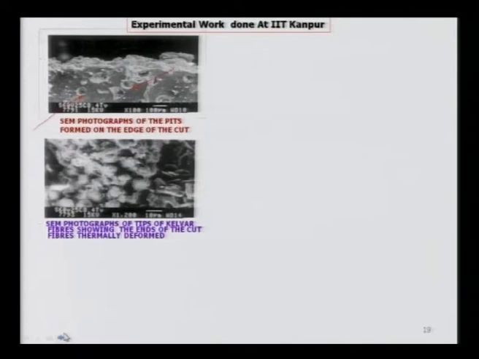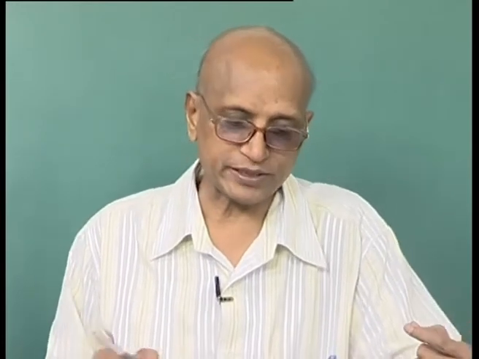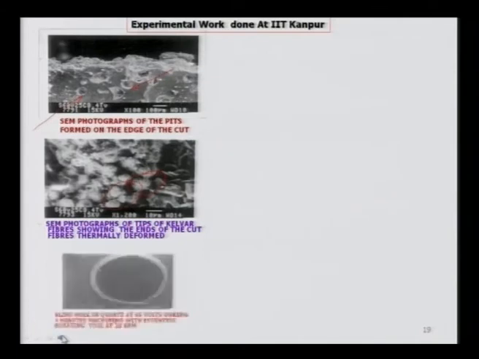SEM photographs of the tips of Kevlar fibers showing the ends of the cut fibers thermally deformed. As I showed you in the earlier slide, glass fiber epoxy composites are being machined using electrochemical spark machining. Now, what happens to the glass fibers at the tip? You can see that melting or softening of the glass fibers was taking place, and you can see the tips are not sharp, rather they are rounded, because the softened or molten material has resolidified over there itself. So, this clearly indicates that this is a thermal process taking place.